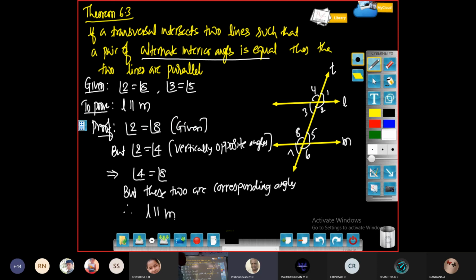So what is given: alternate interior angles 2 and 8 are equal, then we equated 2 to 4, then 4 and 8 become equal, but 4 and 8 are corresponding angles. If the corresponding angles are equal, naturally the lines must be parallel as per the axiom. So we proved this theorem 6.3. Whenever the alternate interior angles are equal, you can conclude lines are parallel.